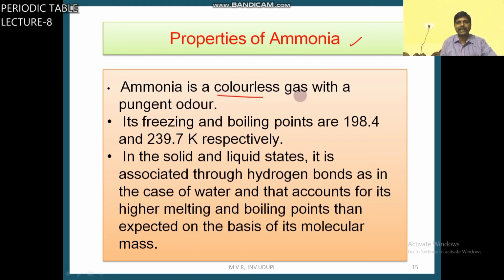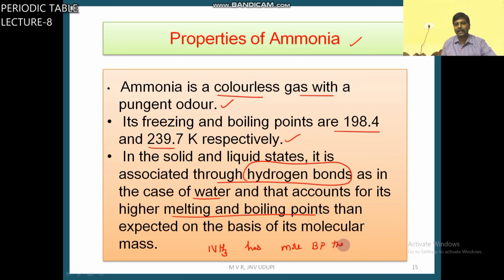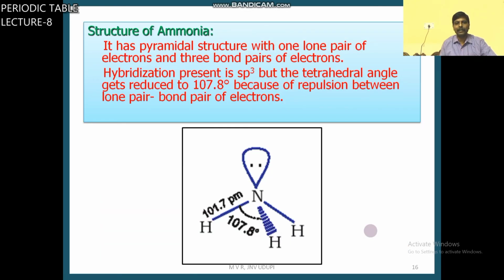Ammonia is a colorless gas with pungent odor. Its freezing point and boiling point values are given here. In the solid and liquid state, it is associated with hydrogen bonds, as in the case of water. That accounts for its higher melting and boiling points than expected. That's why ammonia has a higher boiling point than PH3, because of intermolecular hydrogen bonds.